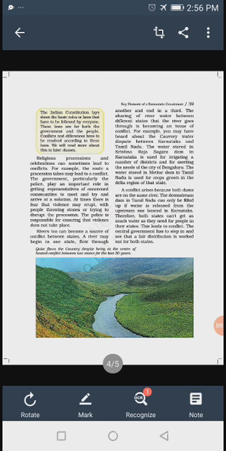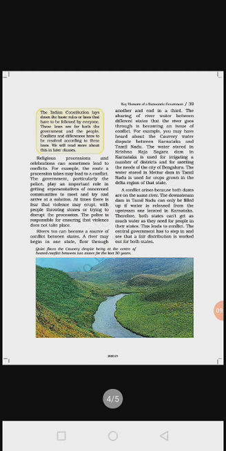So students, you should read this chapter carefully, and we have just solved the exercise questions. Try to write the answers of these questions in your language.